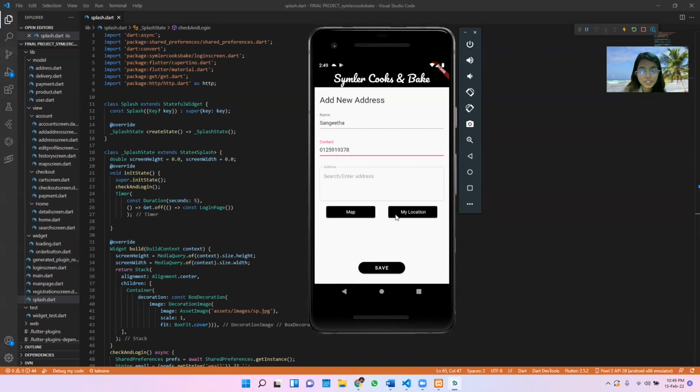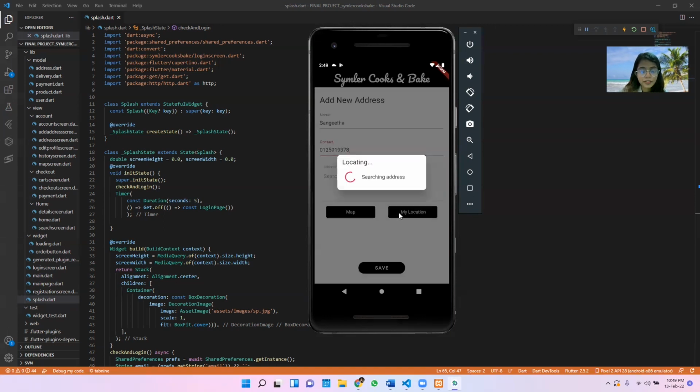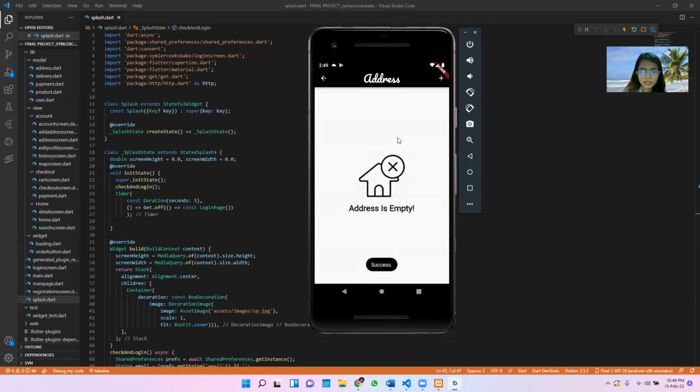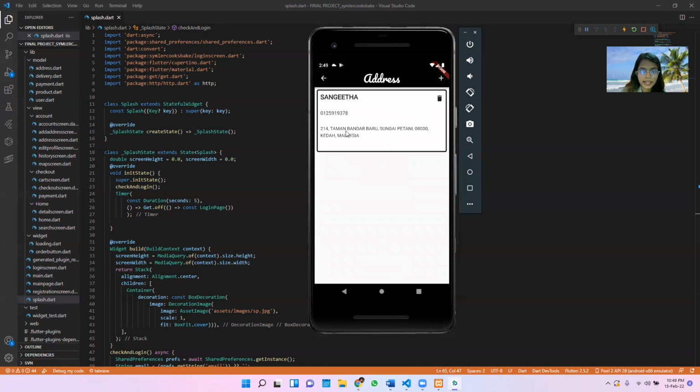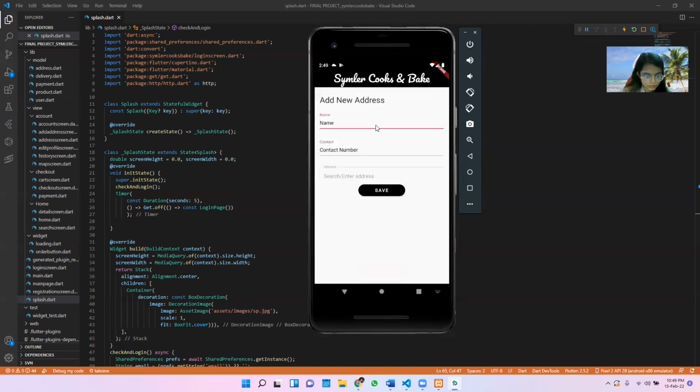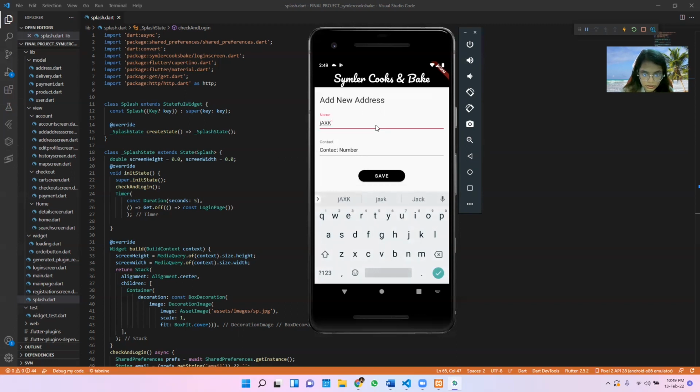First, I would like to choose the location. Yes, this is my house address right now where I'm living. It will appear the house address because the location is getting the current address where I am staying. Okay, and save. So you can see the address here, and let's see if I wanted to order for another person.